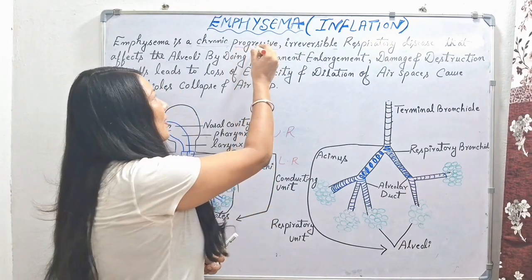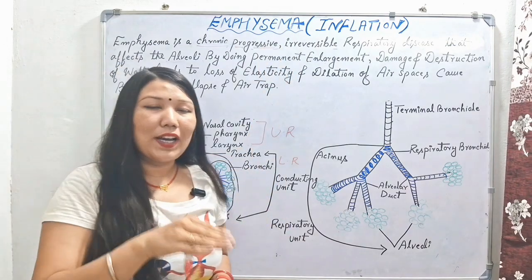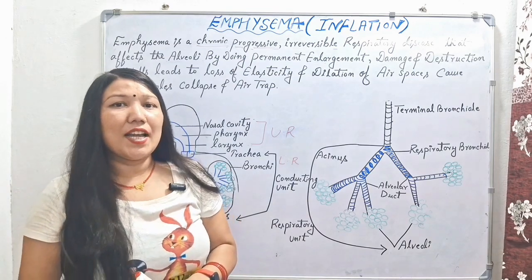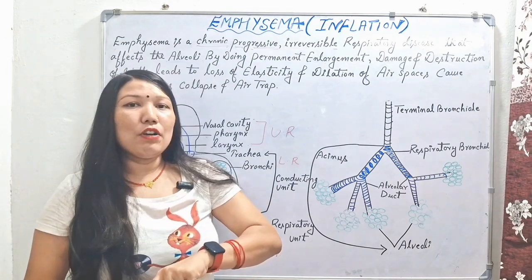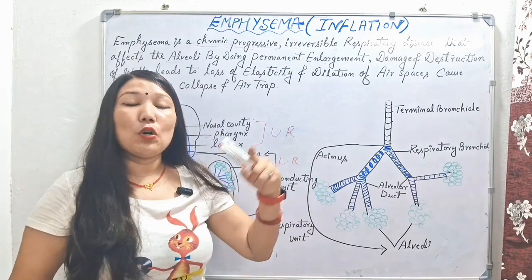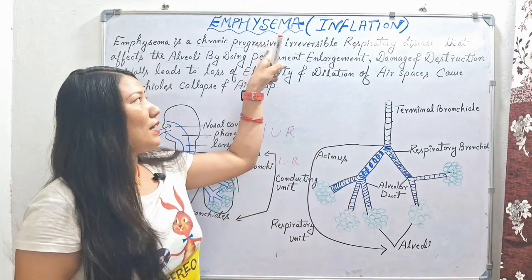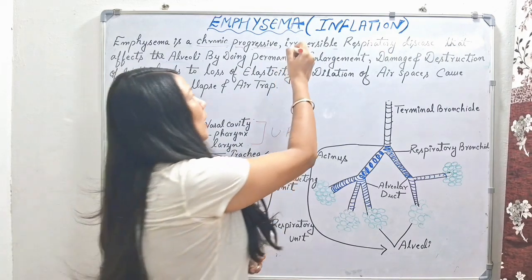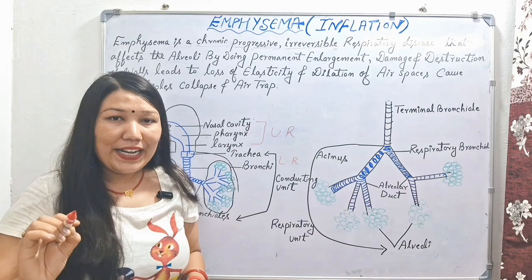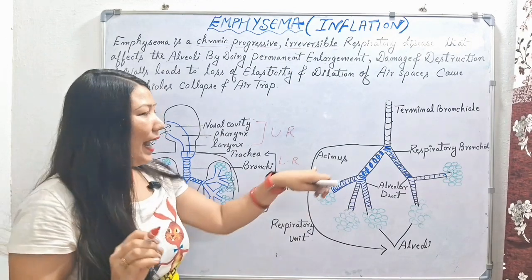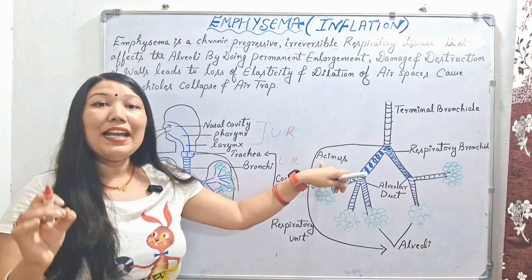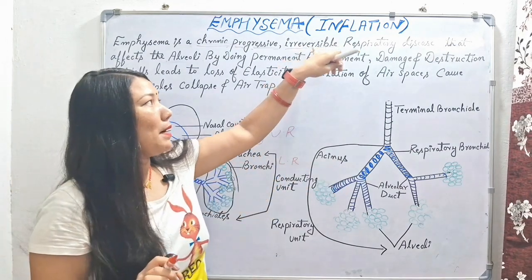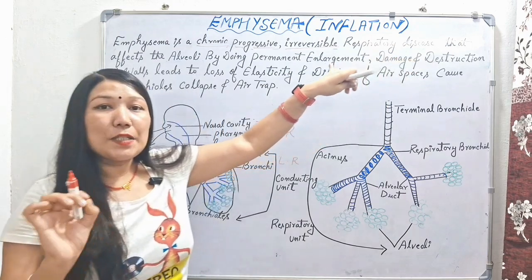Next, it is progressive. Progressive means this disease will progress, it will increase. How will it increase? First the person will suffer in the mild condition, then it will go into the moderate condition, then the severe condition, and at last the worst condition. It is a progressive disease condition which is irreversible, meaning it cannot be treated. The lungs or alveoli which are destroyed, or the sinus region which is destroyed, cannot be reunited or brought back into a healthy condition. So it is an irreversible disease condition of our respiratory system.